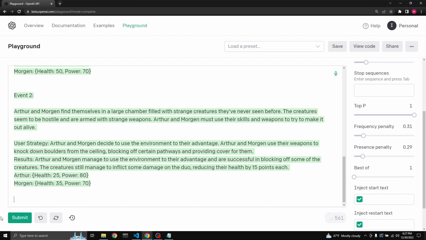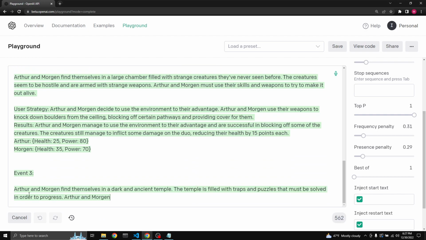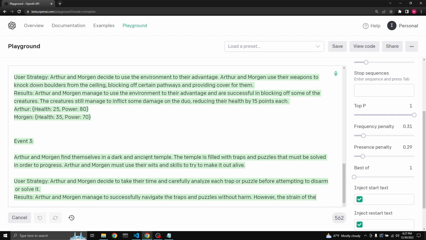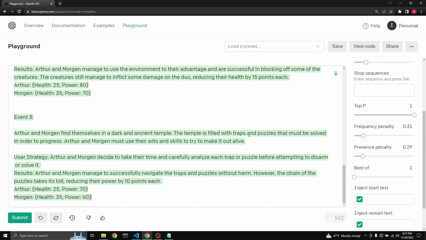That's fine. Continuing, event number 3. Arthur and Morgan find themselves in a dark and ancient temple. The temple is filled with traps and puzzles that must be solved in order to progress. Arthur and Morgan must use their wits and skills. Okay, Arthur's strategies. Arthur and Morgan